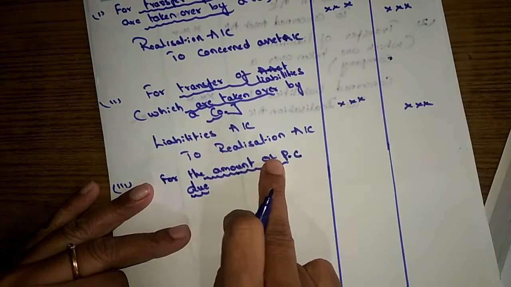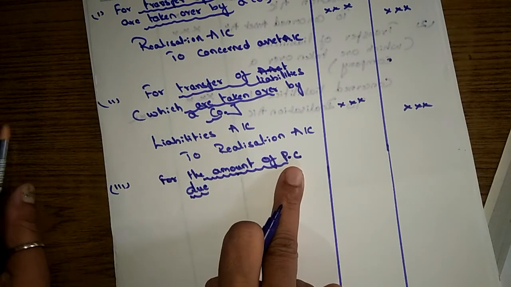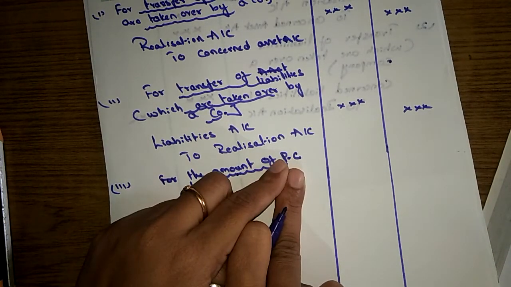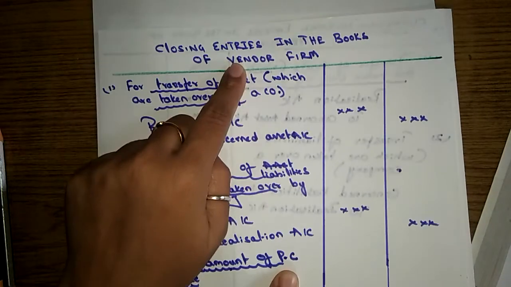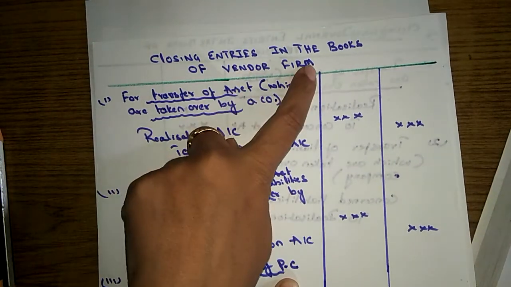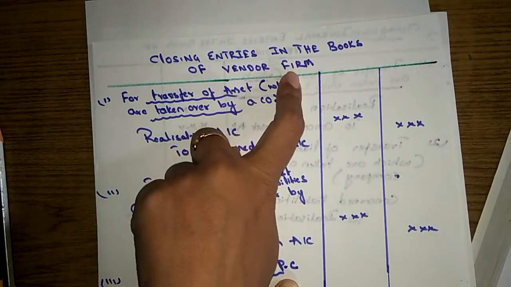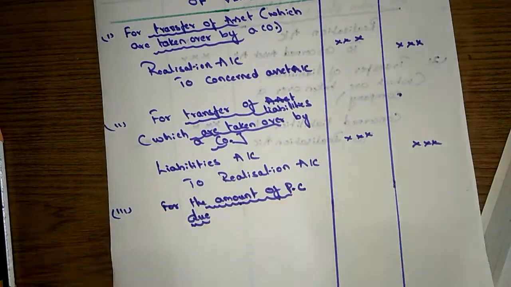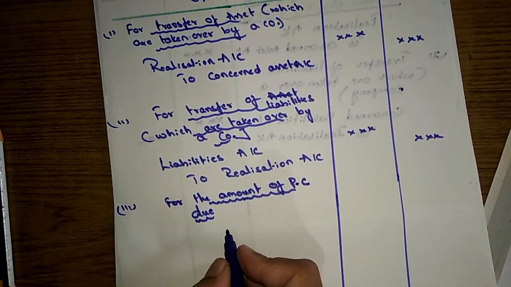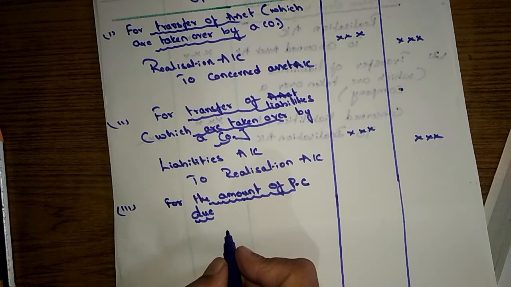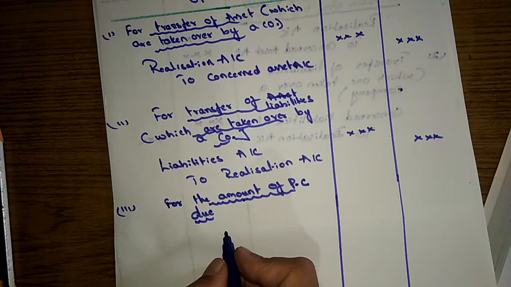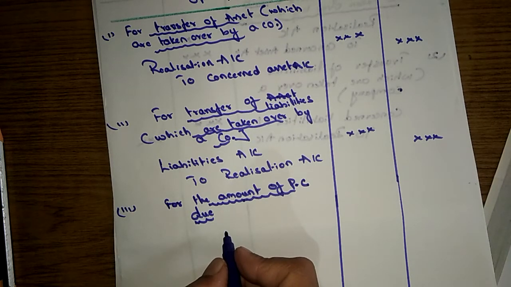So who is going to pay this purchase consideration? The purchasing company is going to pay the purchase consideration to the vendor firm for purchasing their business. So here the purchase consideration is due from the purchasing company. That's the reason we have to debit the purchasing company account and credit the realization account.